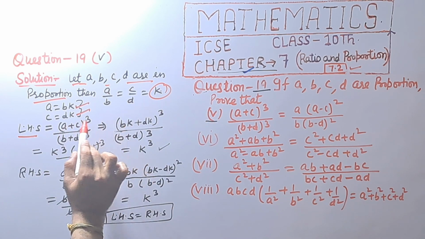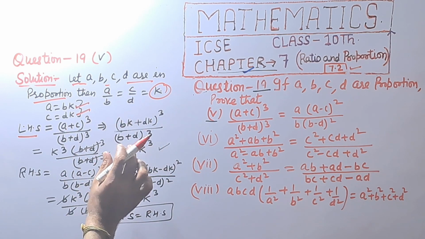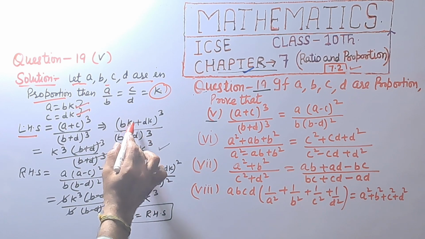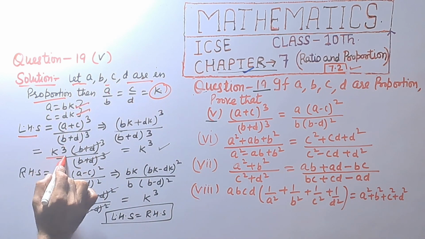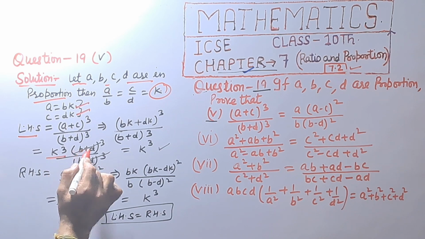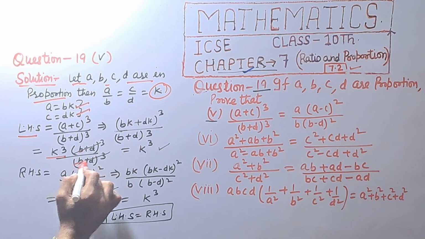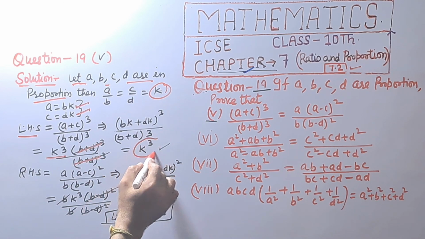Taking common K raised to power 3, in bracket (B plus D) raised to power 3 divided by (B plus D) raised to power 3. This is cancelled and we get K raised to power 3.